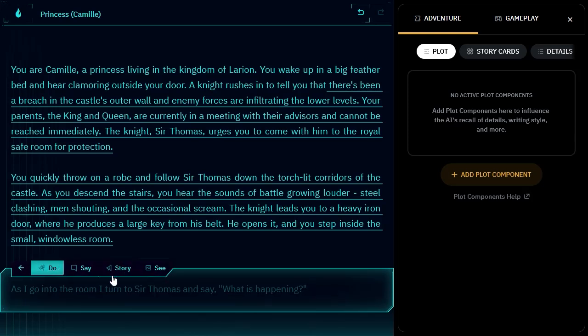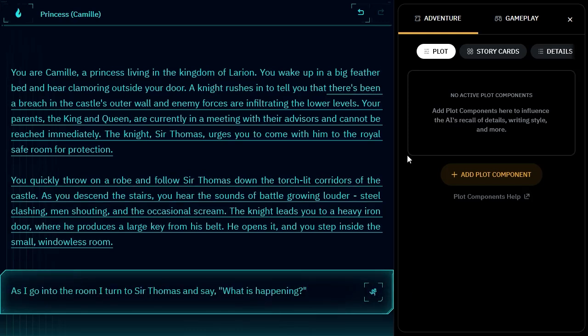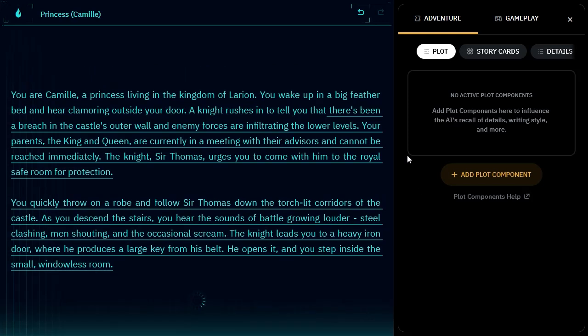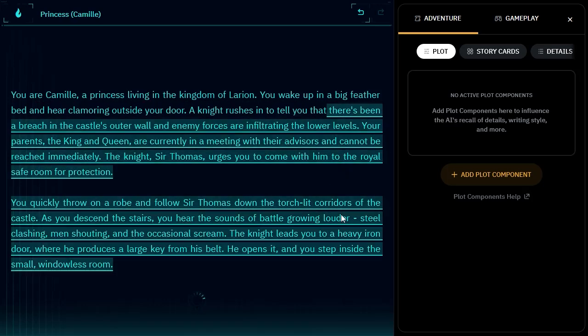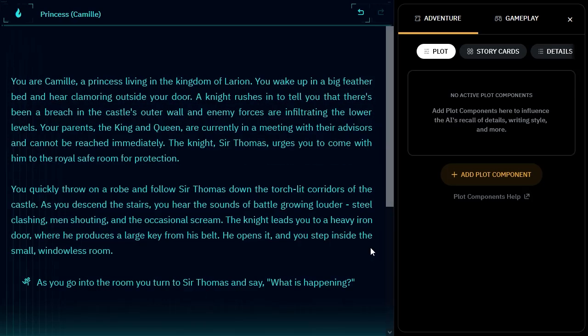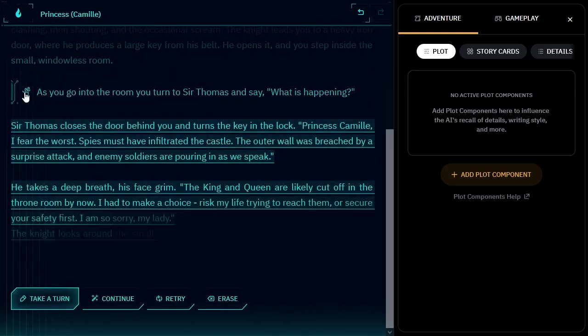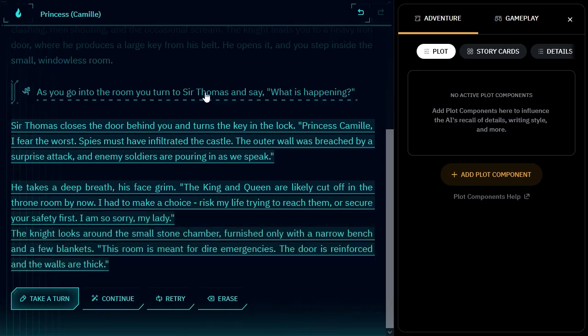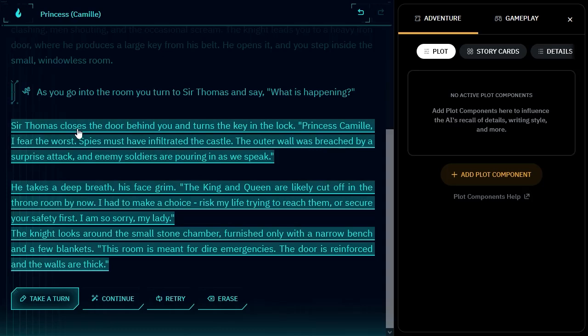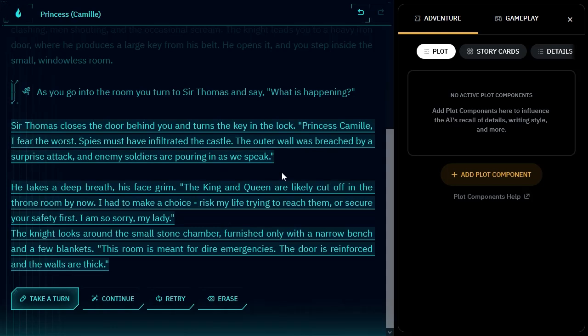So if you're paying attention, you can actually see what you're doing. I don't pay attention. So if we click the little running man, or enter in this case, we will generate a portion of the story. And this is where I'm going to show you. As you can see, we have a do action, and it is telling us what we typed. And now the AI is going to take what we typed and turn it into part of the story. So Sir Thomas closes the door behind you.